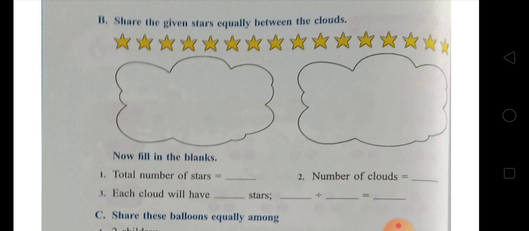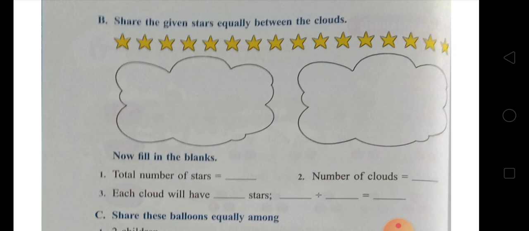And how many clouds? There are 2 clouds. So, how many stars will be in each cloud? You have to share the stars equally between the clouds. The number of stars is 16 and the number of clouds is 2. So you have to divide 16 by 2. That will be 8. So in each cloud there will be 8 stars.